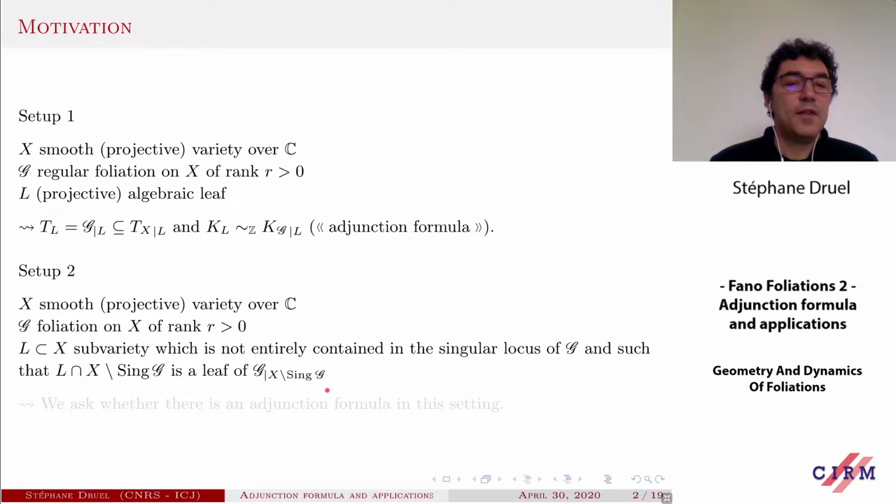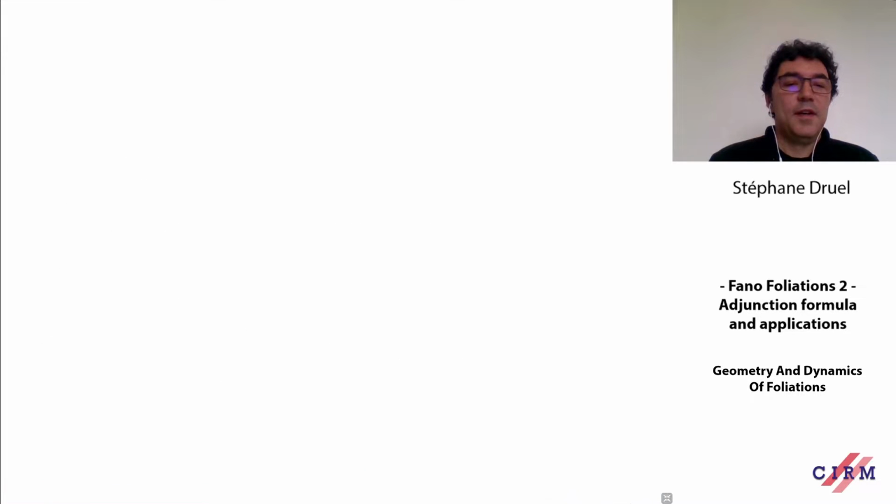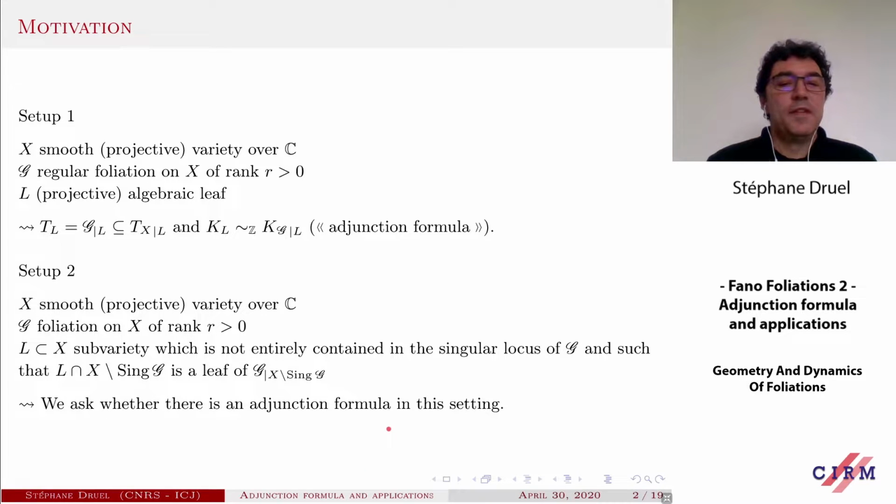So L is the closure of an algebraic leaf. The main question is whether there is an adjunction formula in this setting. Can we compute the canonical class of L in terms of the canonical class of G, plus maybe something else?